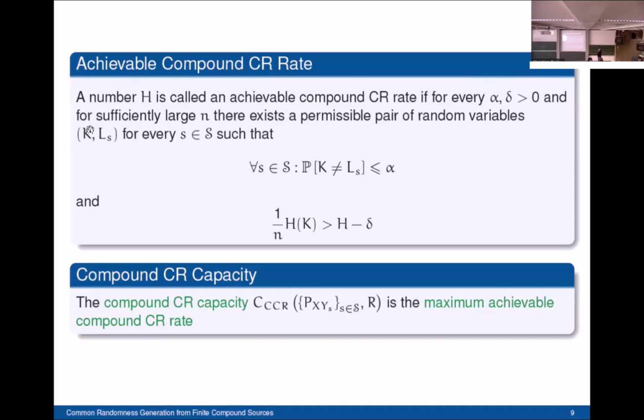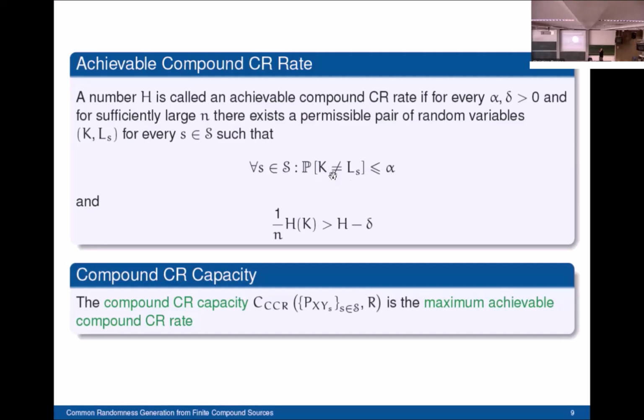So here we have this pair: the random variable K generated by terminal A, and the random variable L index S generated by terminal B, which is state dependent, such that the following requirements are satisfied. In the first requirement, we want the error probability to be small for all possible states, and here alpha is a positive constant that can be made arbitrarily small.